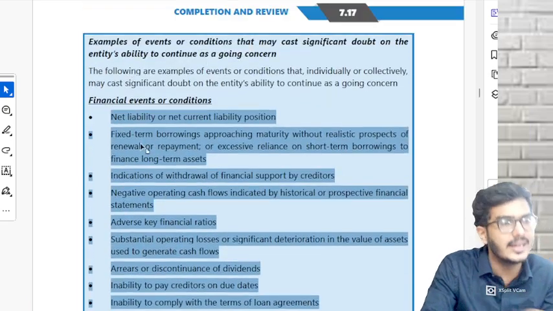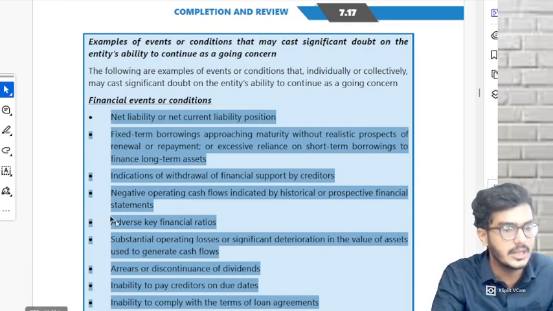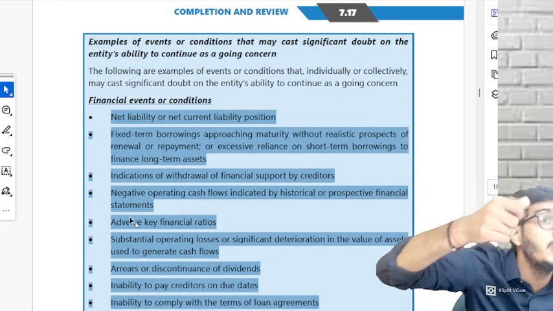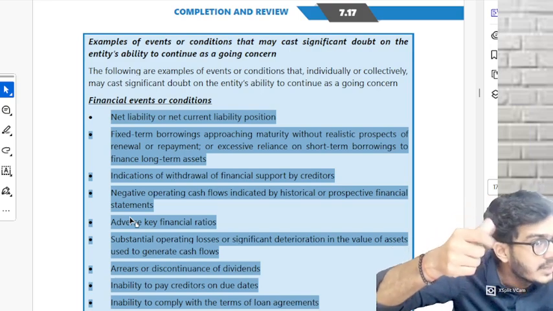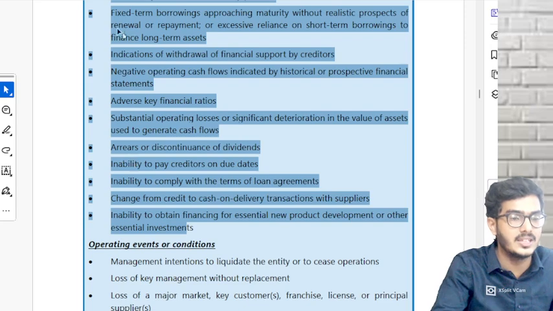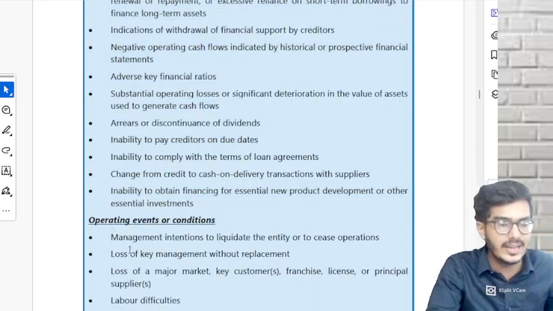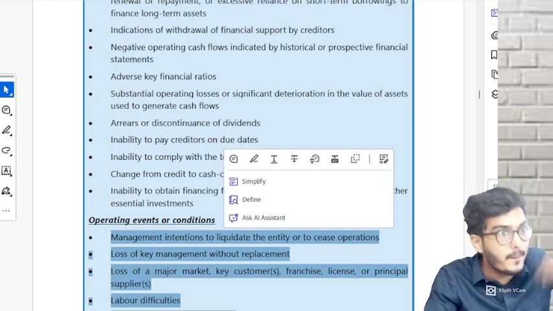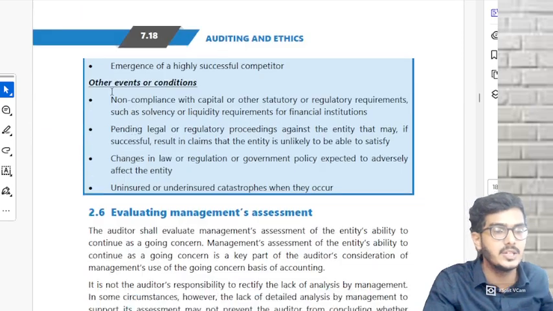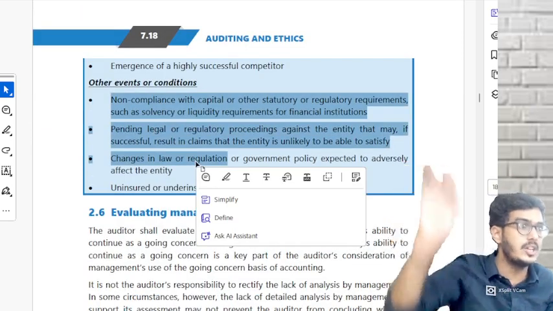They will ask you directly to write down the financial events, or they'll give you one question, what are the other financial events. Financial events mean anything which is related to money, paisa. If money-wise the company is facing any problem, then you will write the answers of all these. These are all examples of paisa-related events. These are all examples related to business operation events. And last one, these are all events related to compliances, laws, regulations.